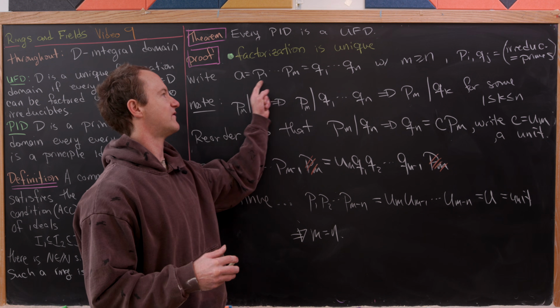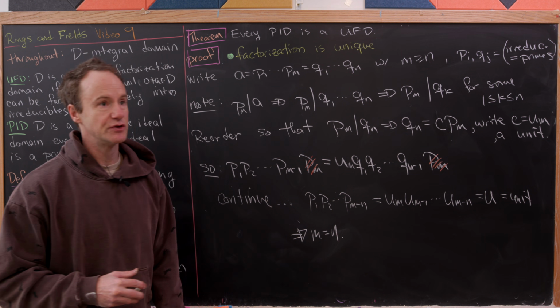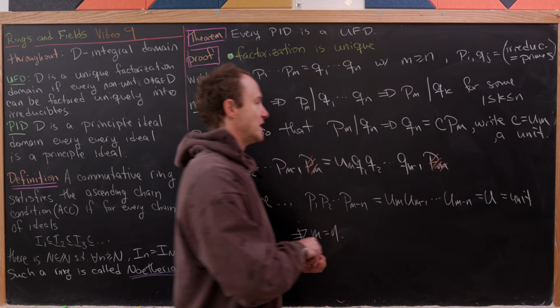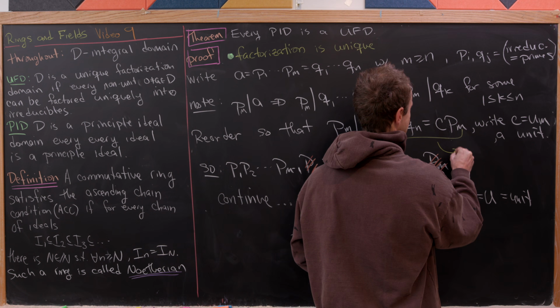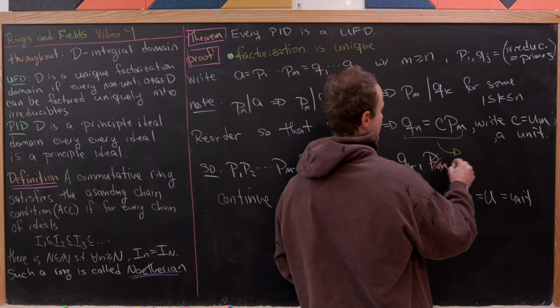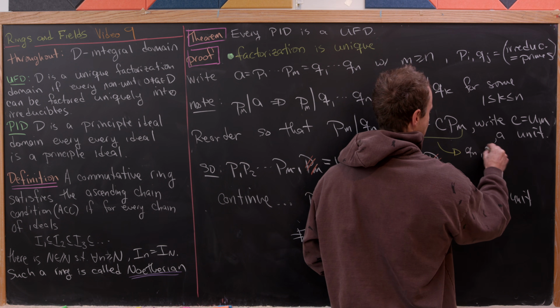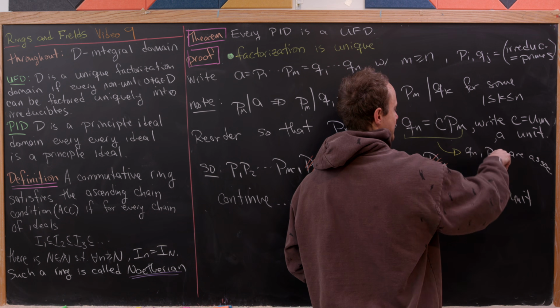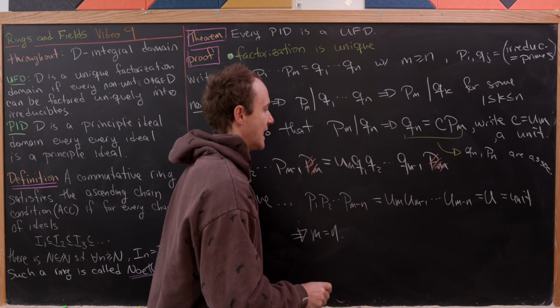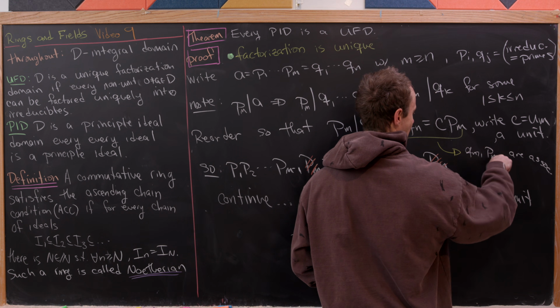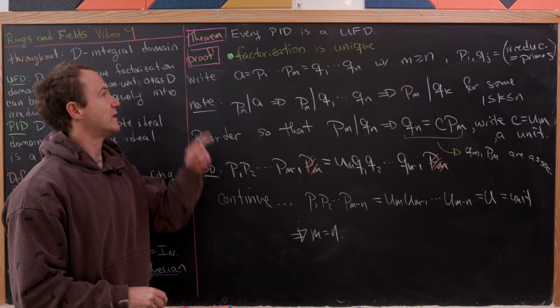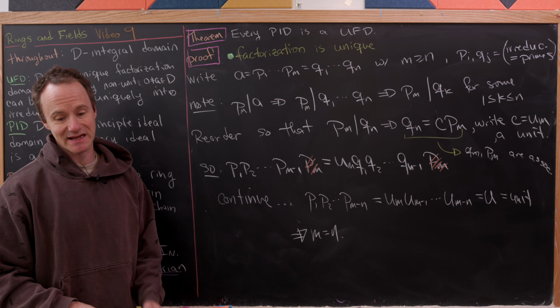Notice we show that the factorization is into the same number of irreducibles, and we showed that those irreducibles are associates. So notice that we have Q sub n and P sub m are associates. And since we know that m is equal to n, we actually know that Q sub m and P sub m are associates. Okay, so we've done it. We've shown that every PID is a UFD.